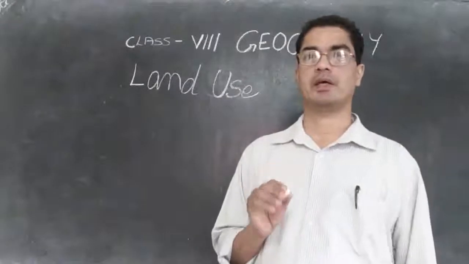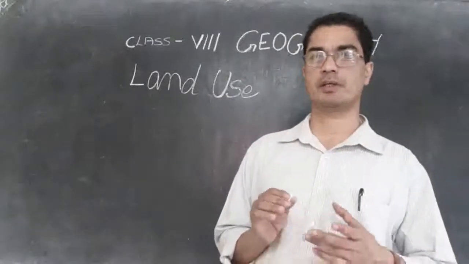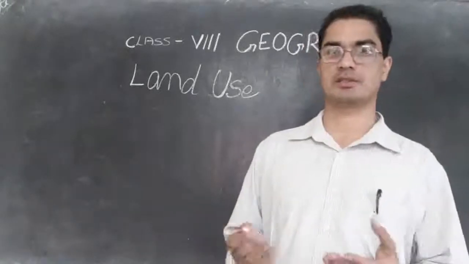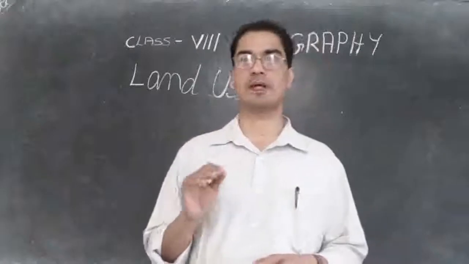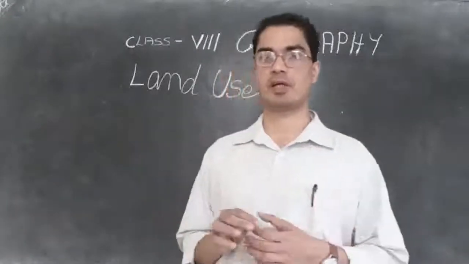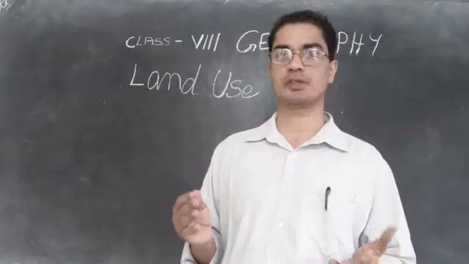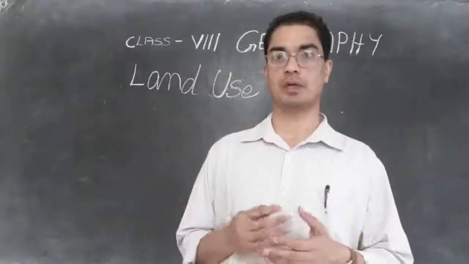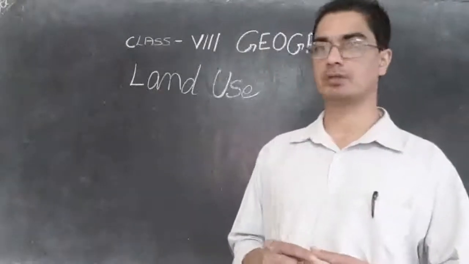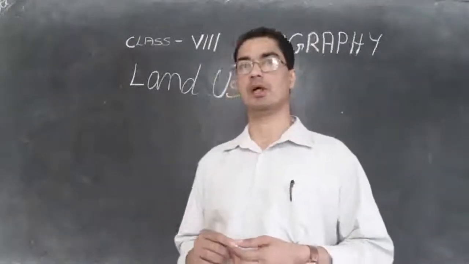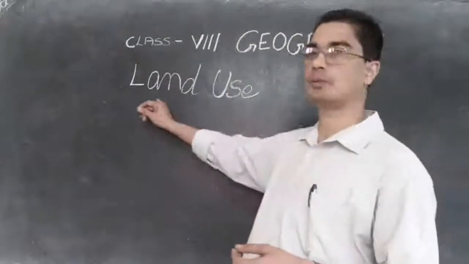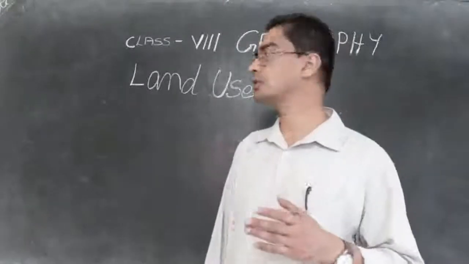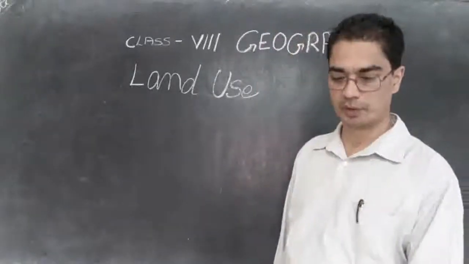Therefore we need to take care of the land with utmost care, otherwise the land will be lost. The soil, especially the top layer, which is very fertile, will be lost, which means we will not be able to do cultivation and farming, and it will remain barren land. So in today's class we shall see how to use this land properly. Our title is land use, how to use this land properly.